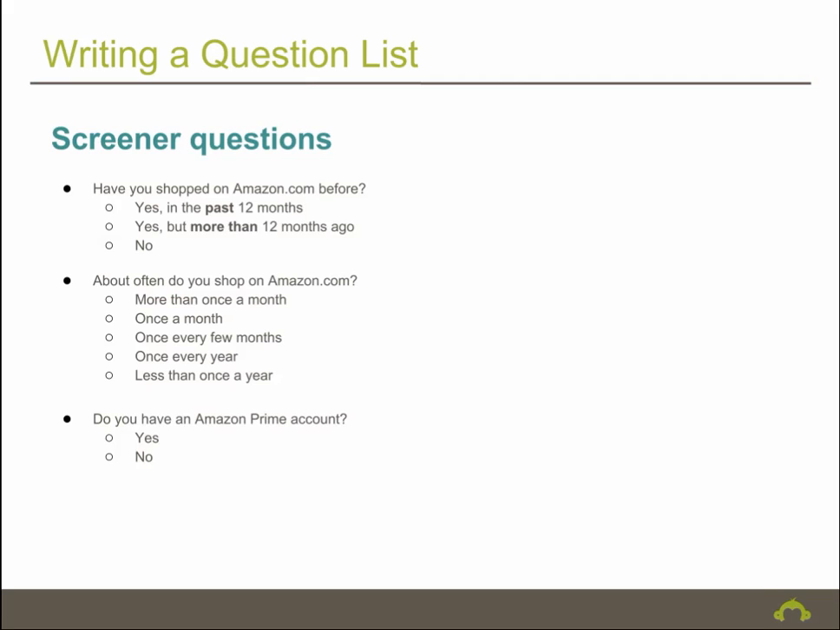Given that we'll want to break down our results by the different types of shoppers, we'll ask a few grouping questions up front. We can use these questions to learn more about respondents' experience with Amazon based on the type of shopper they are. So we'll ask things like, have you shopped on Amazon.com before? About how often do you shop on Amazon.com? We can also ask, do you have an Amazon Prime account?